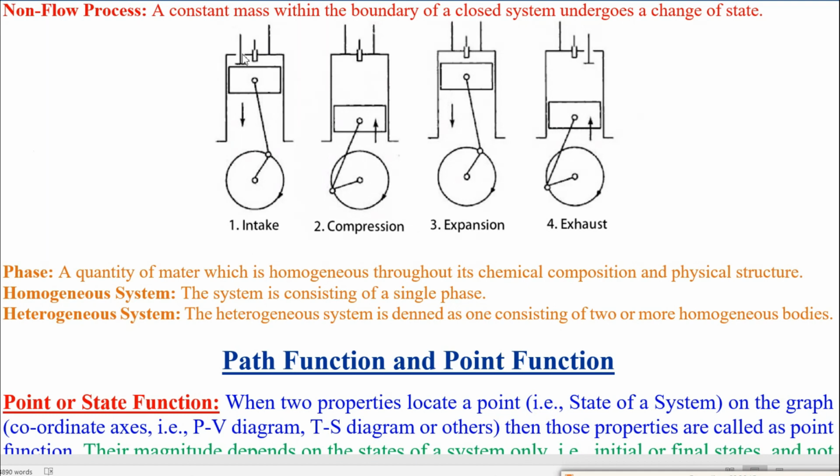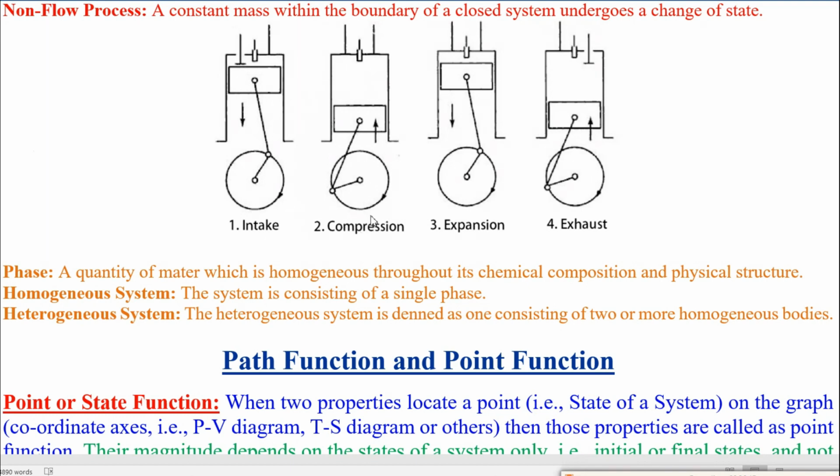For intake, the inlet valve is open. This is the piston, this is the piston rod, this is the crank, this is the crankshaft, and this is the cylinder fixed boundary, and the piston is a movable boundary. When the inlet valve is open during intake of the fuel, this is an open system.